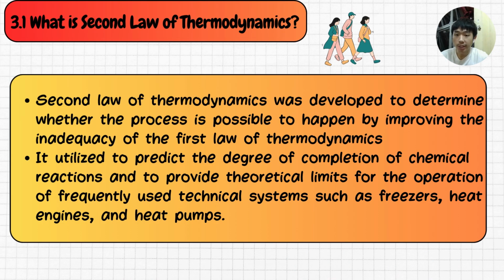What is the second law of thermodynamics? The second law of thermodynamics was developed to determine whether a process is possible to happen, by improving the adequacy of the first law of thermodynamics. It is utilized to predict the degree of completion of chemical reactions and to provide theoretical limits for the operation of frequently used technical systems such as freezers, heat engines, and heat pumps.